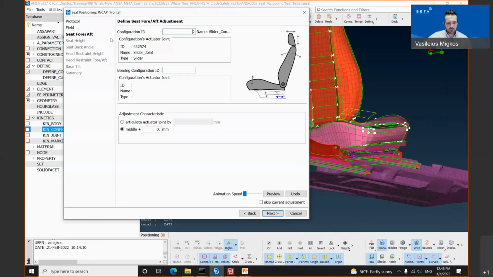In the seat fore/aft step, once the tool recognizes the configuration for the slider, it automatically updates the configuration actuator joint information, as well as, on the bottom, the adjustment characteristics according to the Japan NCAP protocol which we have selected. The user is able to modify these adjustment characteristics by simply selecting the adjust articulation by the actuator joint and typing a value. We will not do this for this step, and we will proceed with the next button.